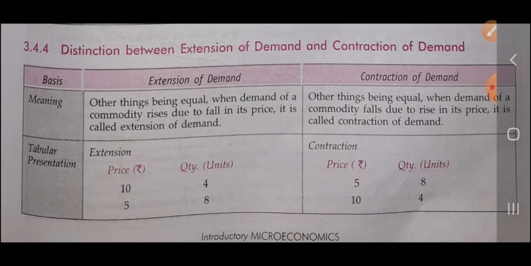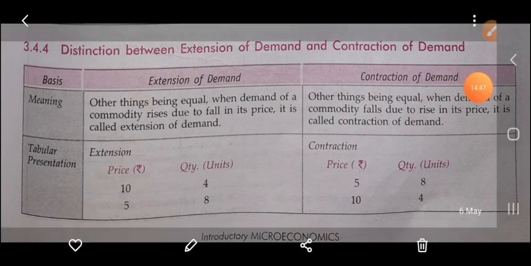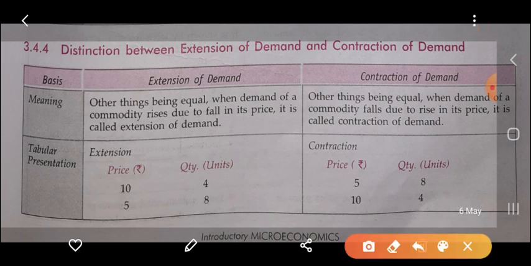Okay, the next one is the distinction between the extension of demand and the contraction of demand. Extension of demand and contraction of demand are part of the change in quantity demanded. Just remember it, they are part of only the change in quantity demanded, and increase in demand and decrease in demand are part of the change in demand. Okay, let's start. What is the meaning of extension and contraction of demand?